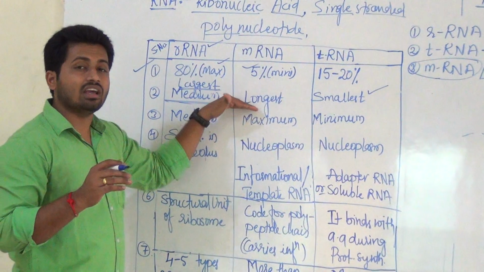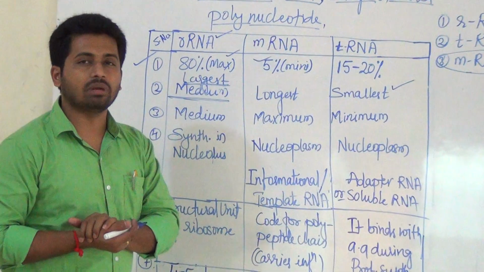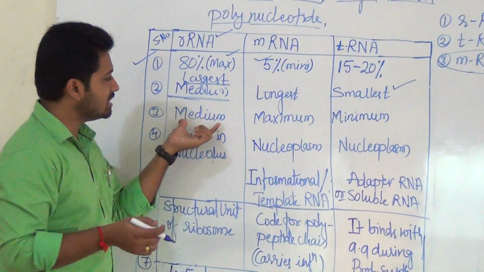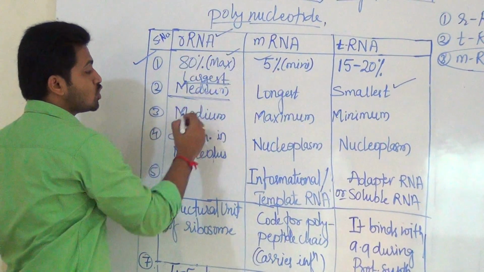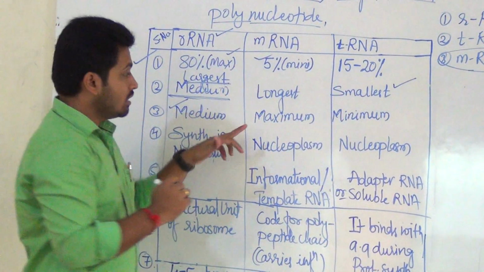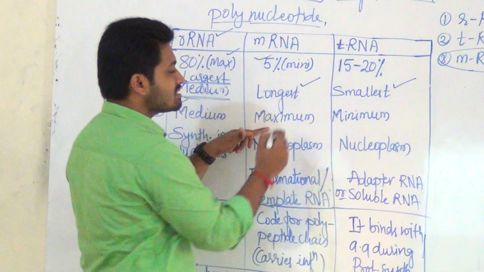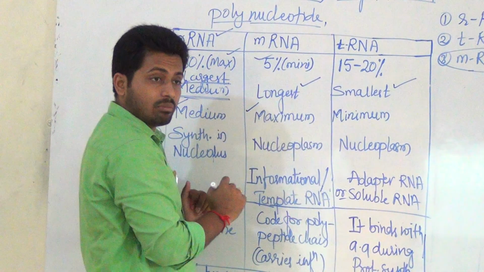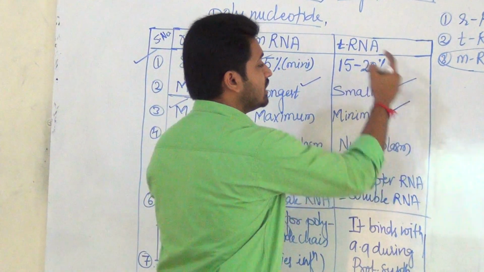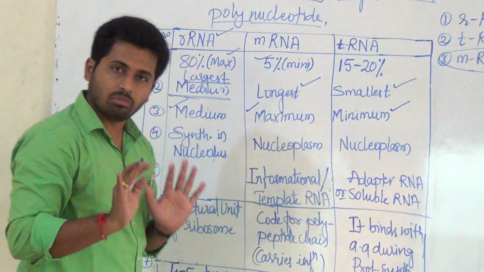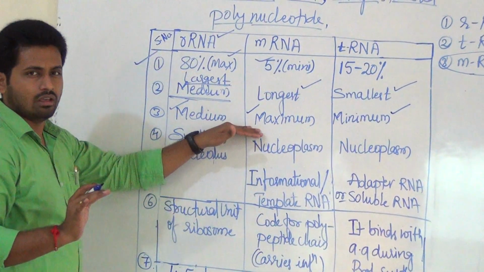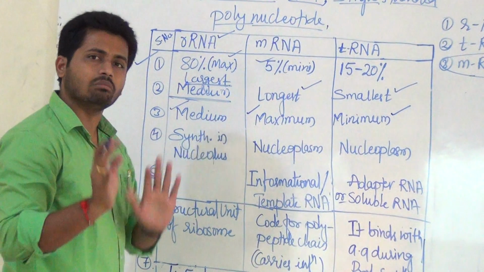Okay, next, now coming to molecular weight, which depends on the size. Like the same here, the molecular weight of ribosomal RNA is medium, and when it is longest, its molecular weight is maximum, and the molecular weight of tRNA is minimum. Okay, just molecular weight. It may not be asked in the exam, but keep it in mind.